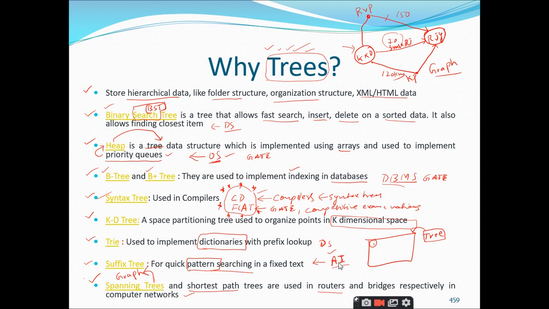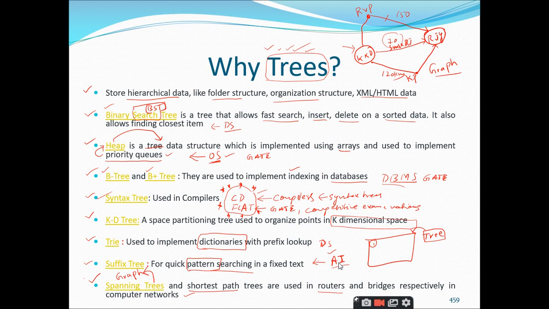The point I want to stress here is the importance of trees, where we are going to apply these trees in various core subjects of computer science, right? So please concentrate on trees. It is a very simple topic, but you have to practice. That is what I am requesting you.